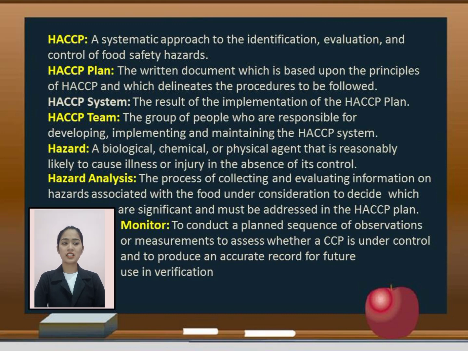Hazard: a biological, chemical, or physical agent that is reasonably likely to cause illness or injury in the absence of its control. Hazard analysis: the process of collecting and validating information on hazards associated with the food under consideration to decide which is significant and must be addressed in the HACCP plan. Monitor: to conduct a planned sequence of observations to assess whether the CCP is under control and produce an accurate record for future use in verification.